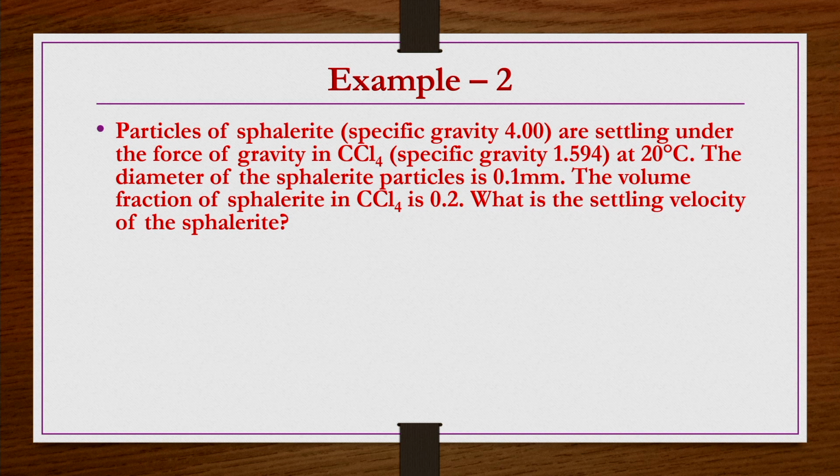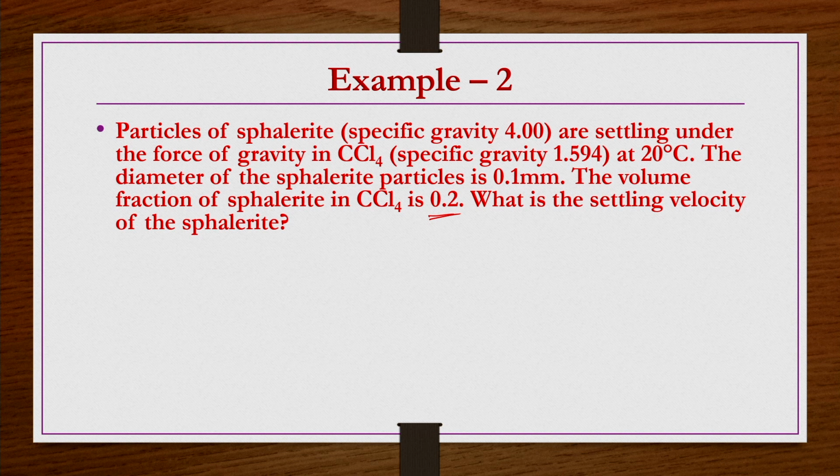The volume fraction of sphalerite is 0.2. The solids volume fraction is given directly, that is 0.2, not the weight fraction. So the liquid volume fraction is going to be 0.8. So, epsilon is given as 0.8 indirectly. What is the settling velocity of the sphalerite in the suspension?